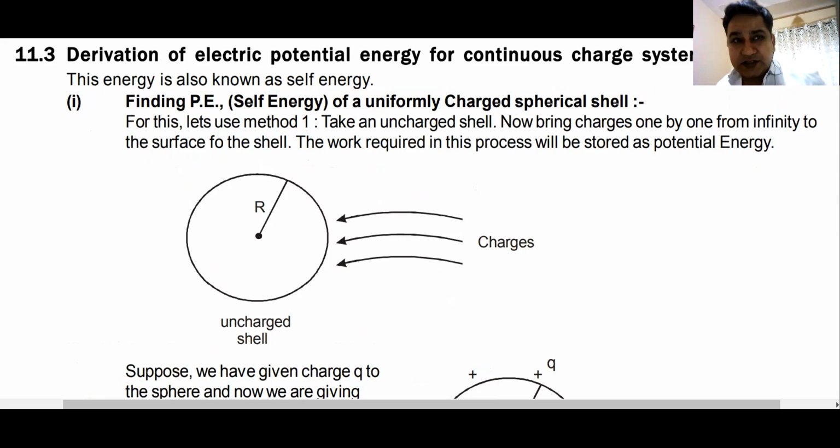Now, instead of point charges, if you have a continuous charge, for example, a shell or a sphere, or a rod, which is a collection of a large number of point charges, it becomes one body. The shell becomes one body. This one body has its self energy. If it is electrostatic, it will have electrostatic self energy. If it is gravitation, it will have gravitational self energy.